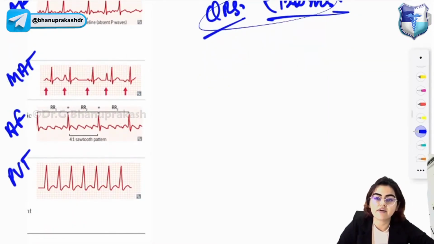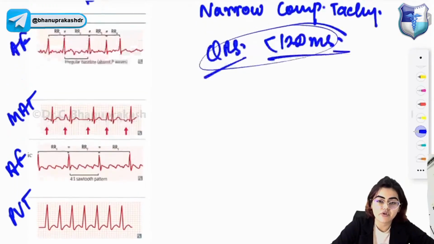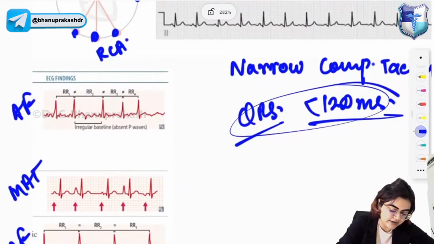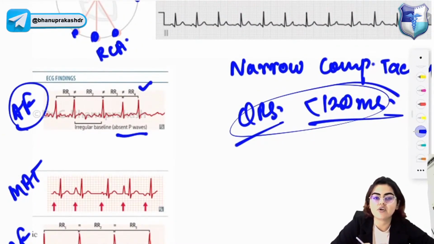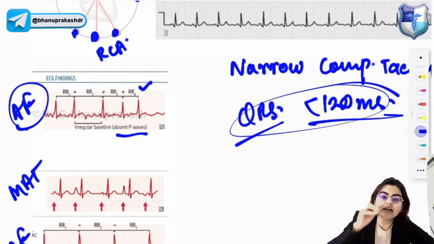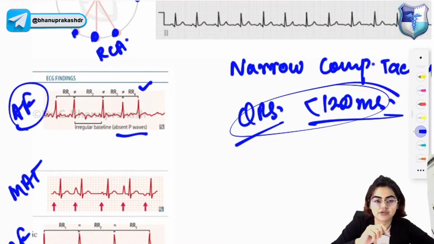Now let's identify the different graphs of tachycardia. Look at atrial fibrillation: P waves will be absent, and the RR intervals are not equal, right? So irregular rate and rhythm with no discrete P waves is atrial fibrillation. In atrial fibrillation, the arrhythmogenic activity originates from automatic foci near the pulmonary vein ostia in the left atrium.